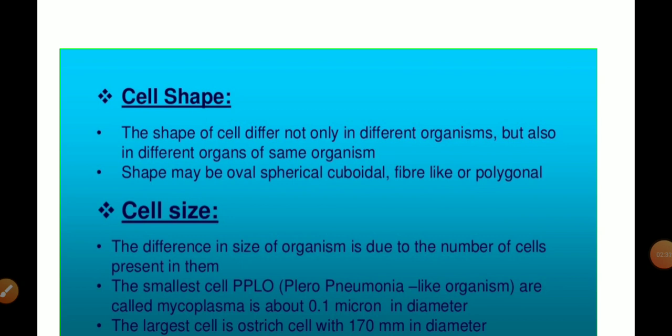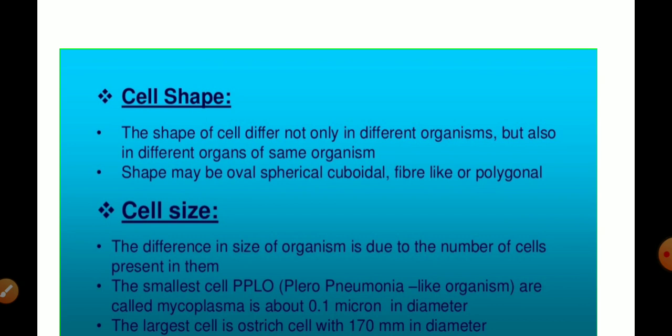Cell shape. The shape of the cell is not the same in all organisms. Different organisms contain different shapes of cells. Even in the same organism, cells of different shapes are present. Cells can be oval, spherical, cuboidal, polygonal. They show different shapes. WBCs present in the human body change their shape very frequently.